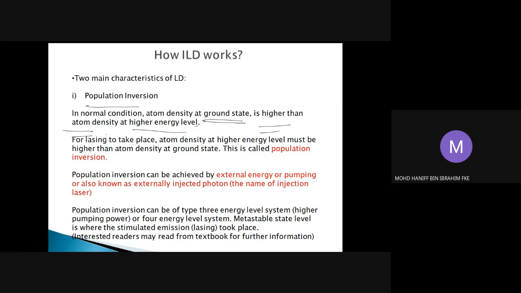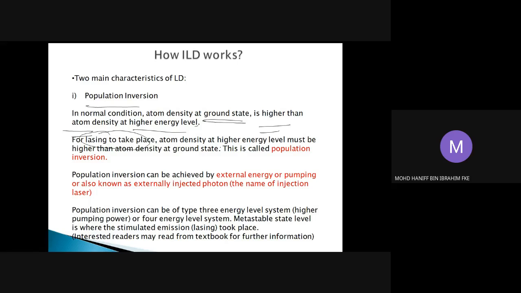But for lasing to take place, the photon needs to be emitted. The photon needs to be generated. The atom density at the higher energy level must be higher, because if the atom density at the excited level is higher, then only the photon can be produced, when the atoms move down from the excited state to the ground state.